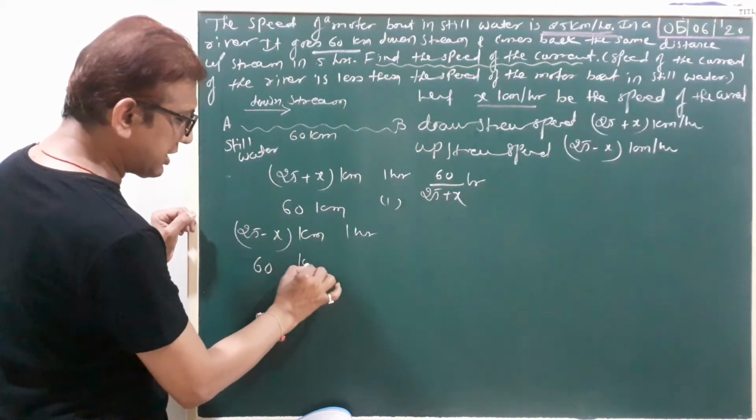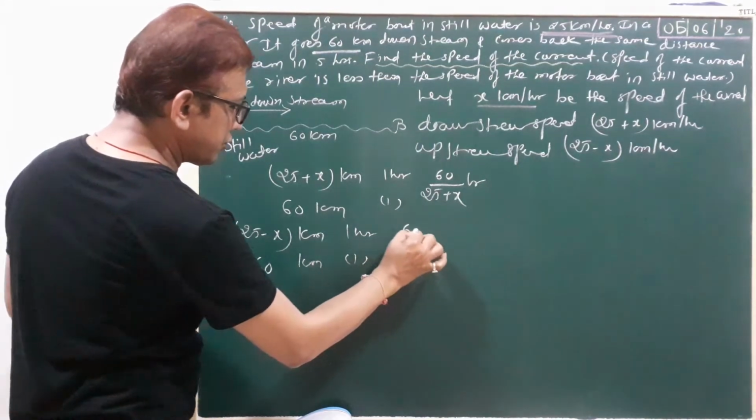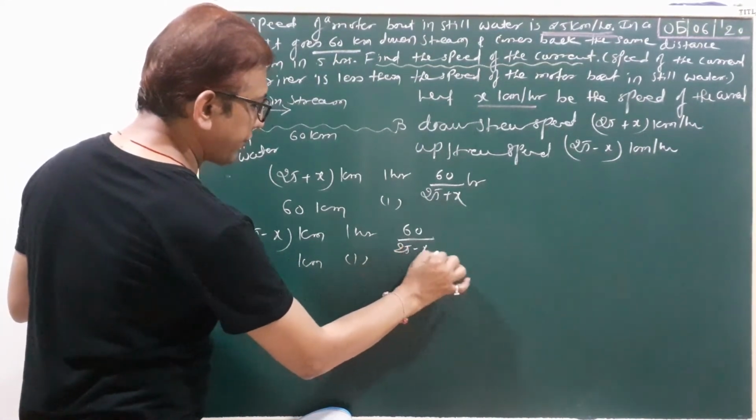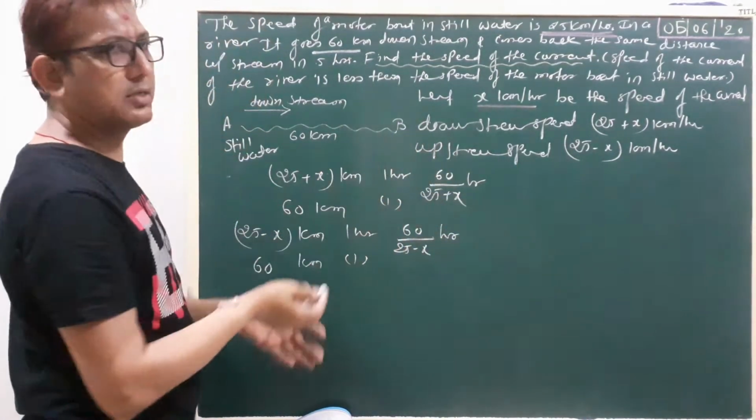Again you come back 60 kilometers, so 60 upon 25 minus x hours.